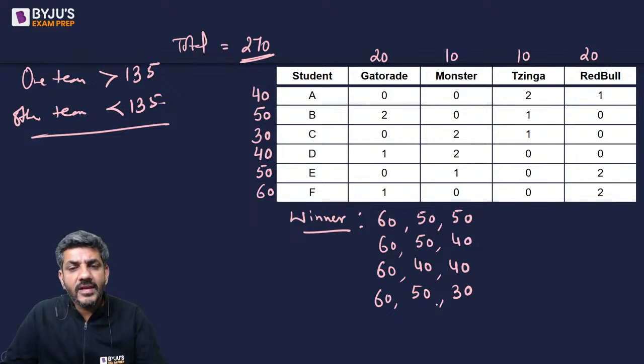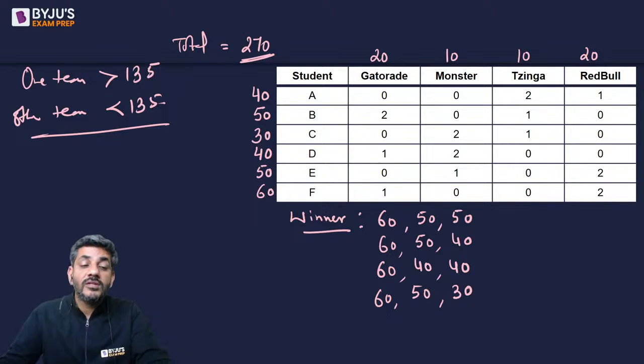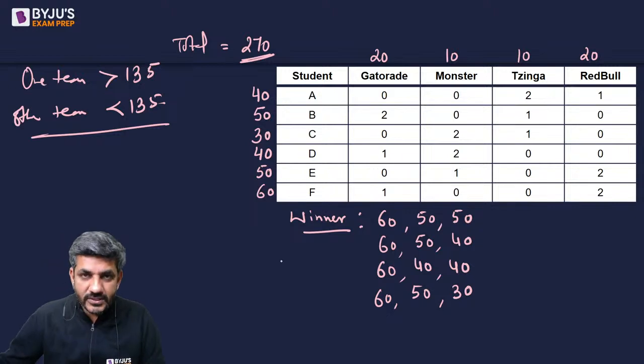more than 135. 60, 40, 30, if I take that, it becomes 130. I'm looking for more than 135, that won't happen. So with 60, these are the only four possibilities.